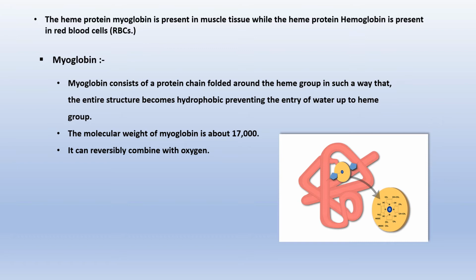Myoglobin consists of a protein chain folded around the heme group in such a way that the entire structure becomes hydrophobic, preventing the entry of water up to the heme group. The molecular weight of myoglobin is about 17,000. It can reversibly combine with oxygen.